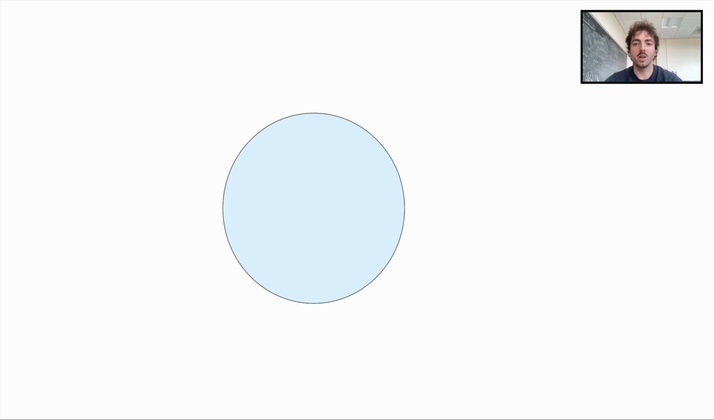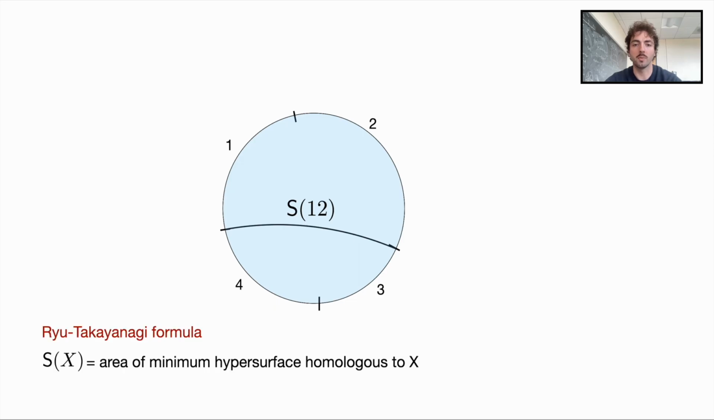We divide the boundary into regions, here we consider 4 as an example, which correspond to splitting the quantum system into 4 subsystems. The entanglement entropy of any set of regions can be computed by the area of the minimal surface homologous to the region it's computing the entropy of, and it's known as the Ryu-Takayanagi formula.